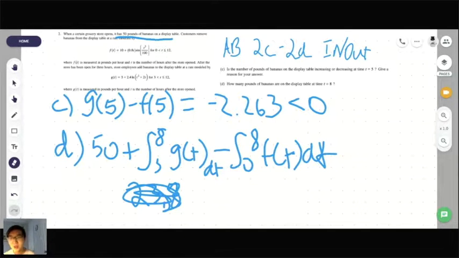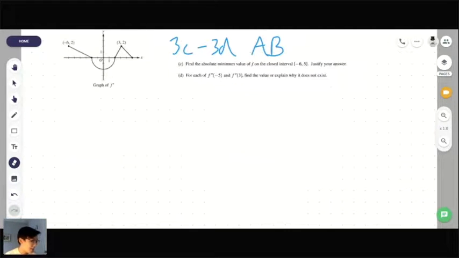Yeah, 23.347 pounds of bananas are on the display table at time t equals 8. So remember, you want to include context because it's always helpful. Okay, let's look at parts C and D of number 3, because I remember someone last week requested mins and maxes. And in this case, we're looking at the absolute minimum value.